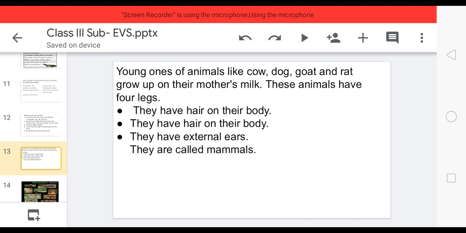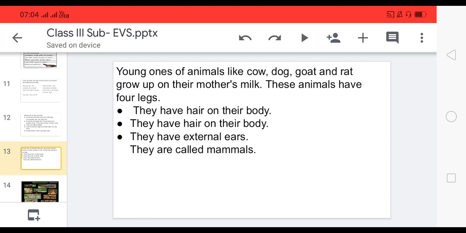These animals have four legs, like dog, goat, cat, but human beings have two legs. Okay. They have hair on their body, they have external ears, and they are called mammals.